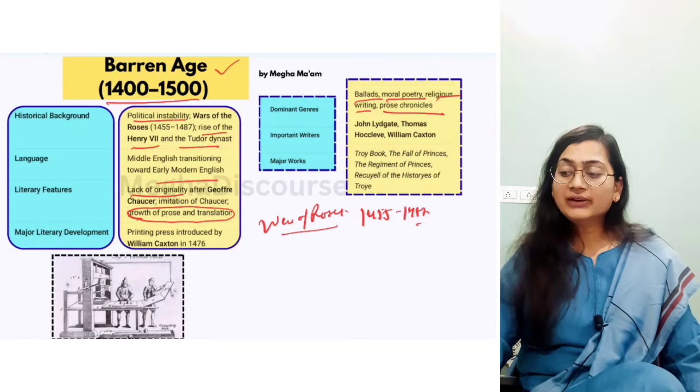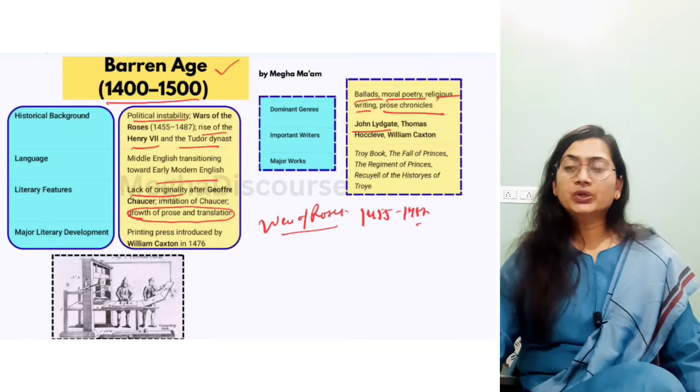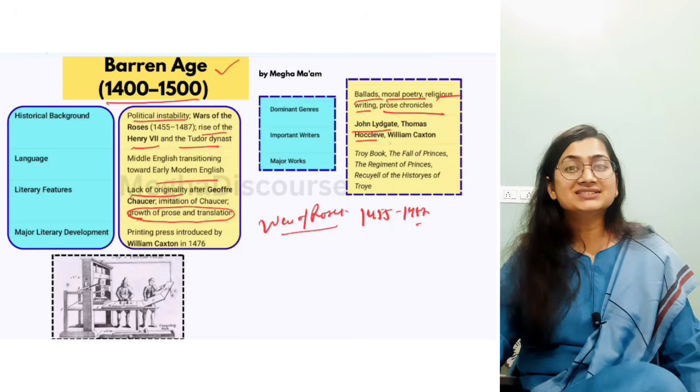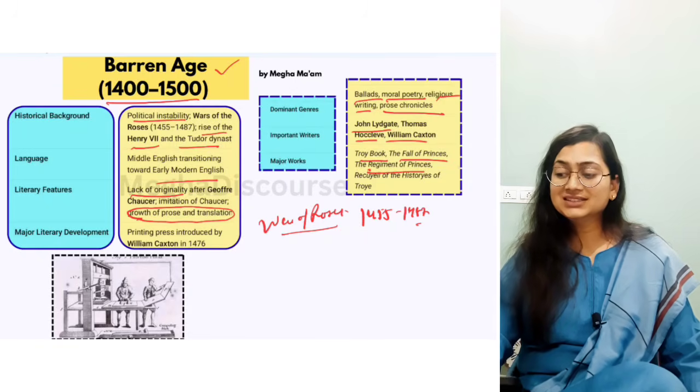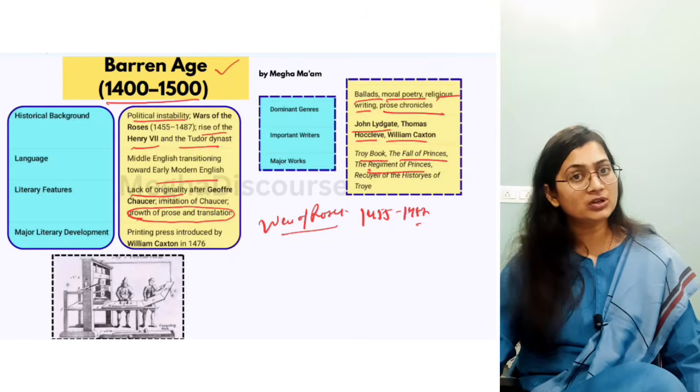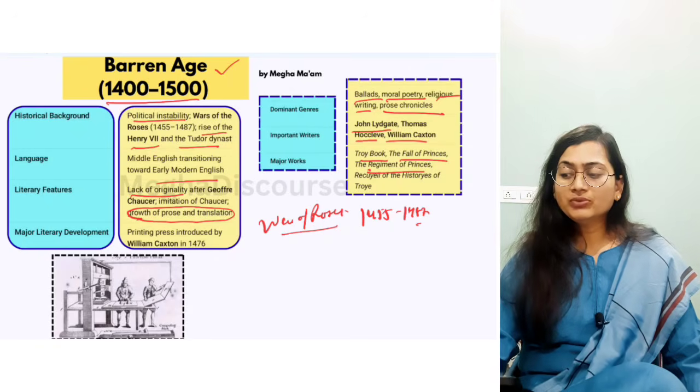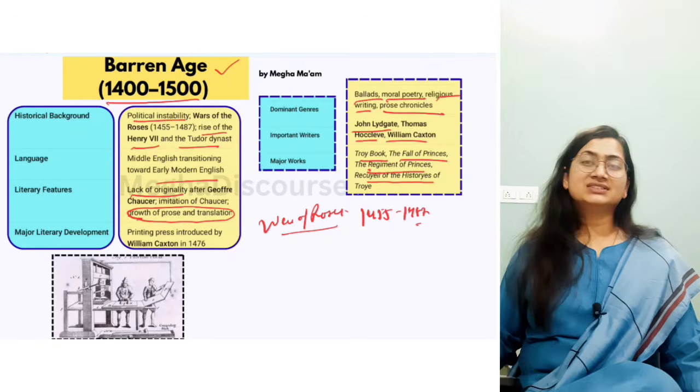So for example, we have John Lydgate, Thomas Hoccleve, okay, and William Caxton. The Fall of Princes by John Lydgate, The Regiment of Princes by Thomas Hoccleve. We have The Recuyell of the Histories of Troy, written by William Caxton, okay. So this is the important one, and your PYQ as well. So this is about the Barren Age.